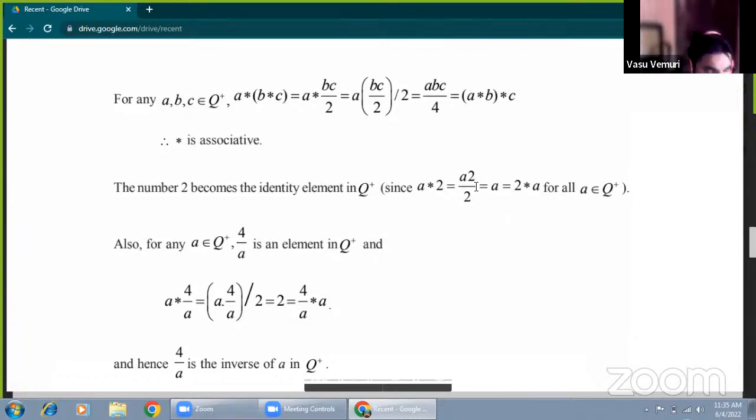Suppose A star B equal to AB by 3. What is the identity element? That is 3. A star B equal to AB by 4. What is the identity element? E equal to 4. By G3 means A star E equal to E star A equal to A. Therefore, AE by 4 equal to A, E equal to 4, when A star B equal to AB by 4. Okay. Now, here by the condition, identity element is 2.